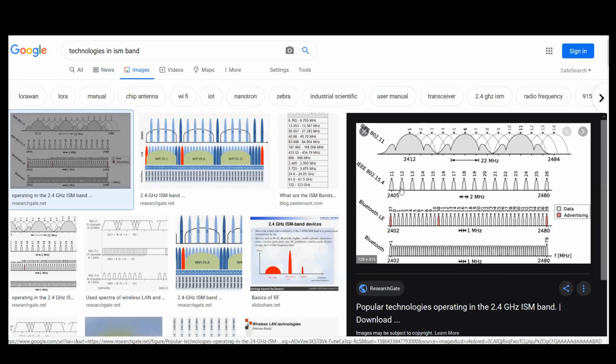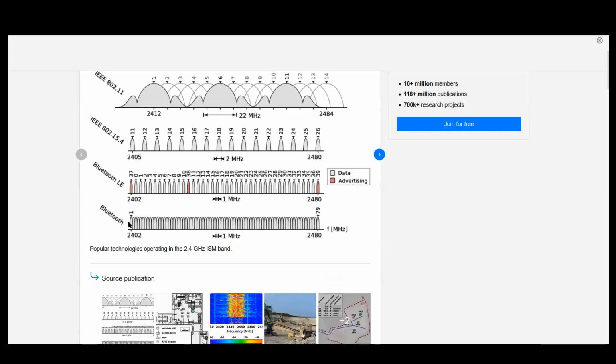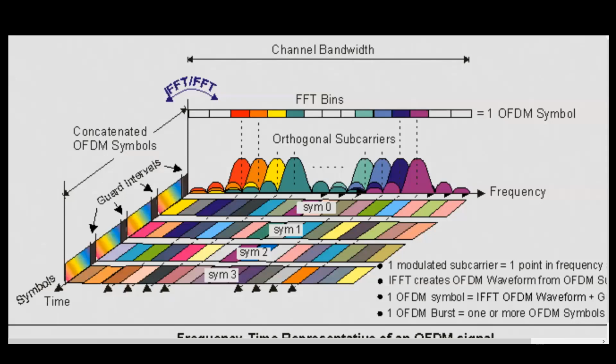But in this second diagram, you can see that they are not overlapped. Even though here they are not overlapped, if you see the OFDM concept, they are overlapped. So it doubles the capacity. If there are 10 channels without OFDM, with OFDM you can make them 20 channels, so the overall bandwidth will be doubled. That is the beauty of the OFDM technique. With OFDM, inter-symbol interference will also be less.